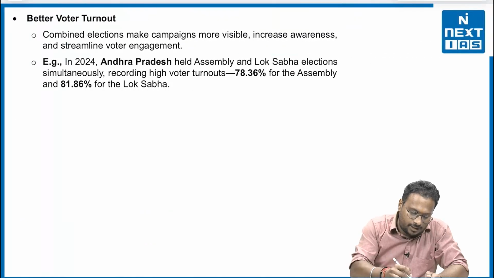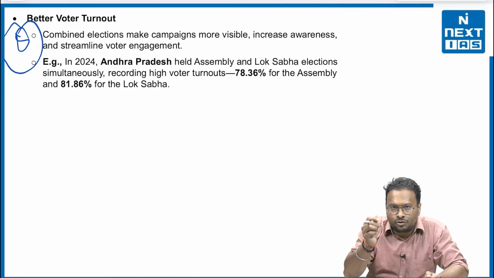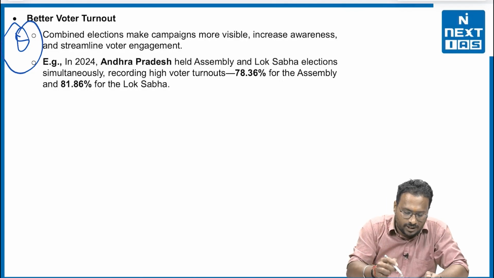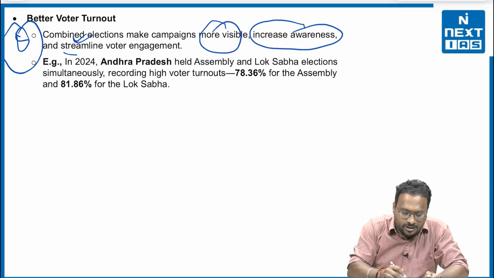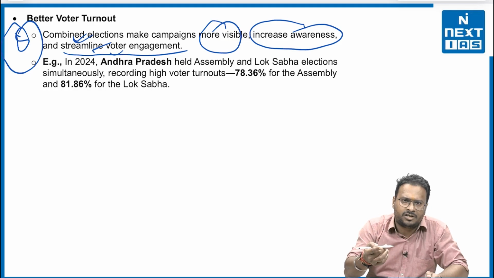And now, the eighth point, a better voter turnout. Again, you may link this with the voter enthusiasm issue or the voter fatigue issue. For say, combined elections make campaigns more visible, increase awareness and streamline voter engagement. And if this takes place, in the near future we may see a debate culture between the leaders, like in America and different countries, take place. Why? Because the voters are now more enthusiastic towards understanding the notion of development and their agendas, their perspectives and their vision, right? So this might take place in future.